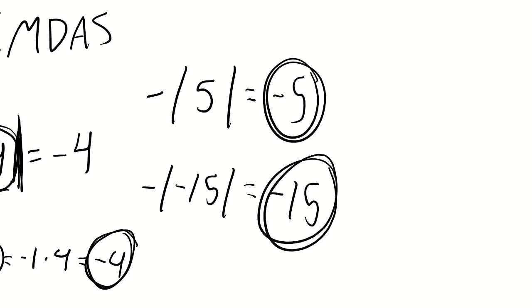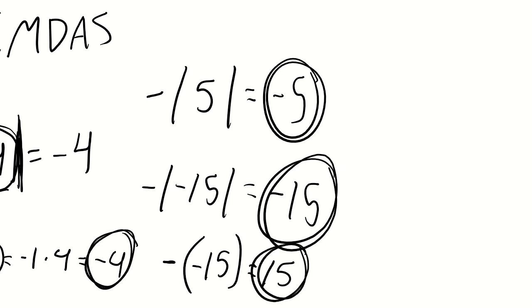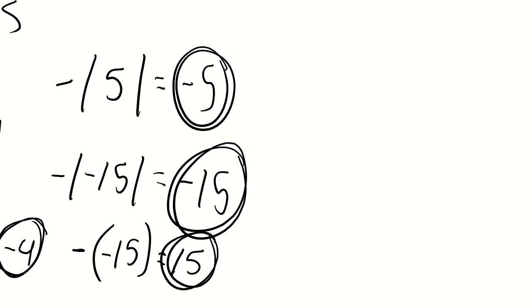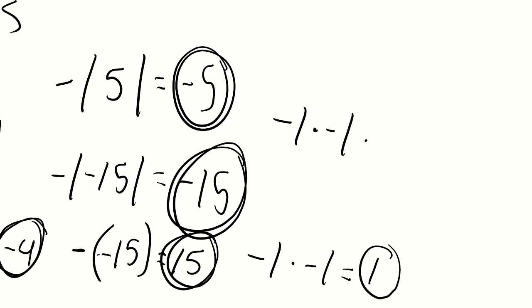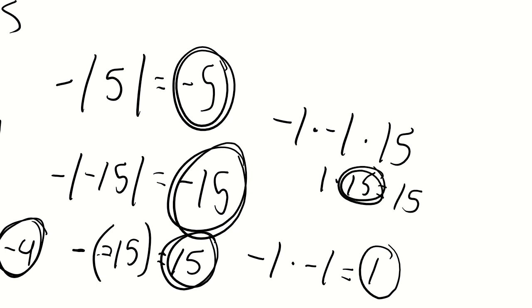So this is why it's very important, because you probably know that if I did this, that would actually be positive 15. Because if you watched our video on adding, multiplying, dividing, and subtracting negative numbers, you know that -1 times -1 equals 1. This is what that is. It's just -1 times -1 times 15. So it's just 1 times 15, which is 15. Because of the invisible ones, which you can check out in our videos.